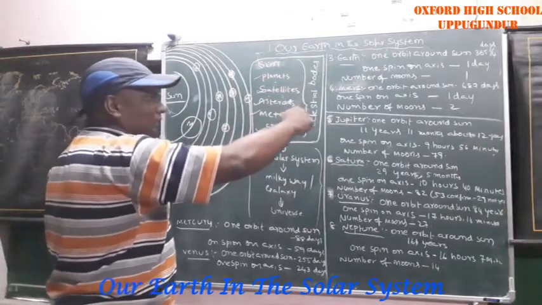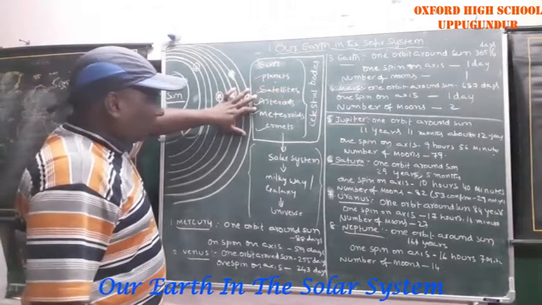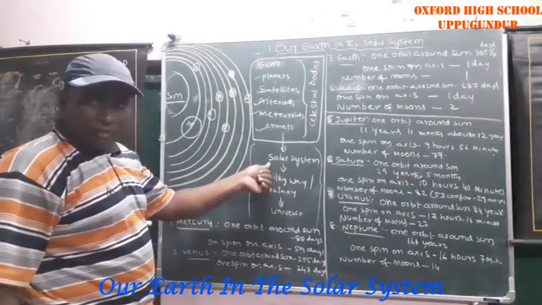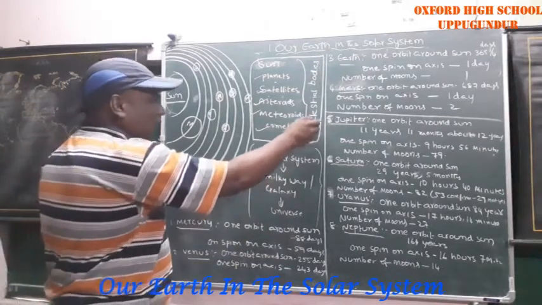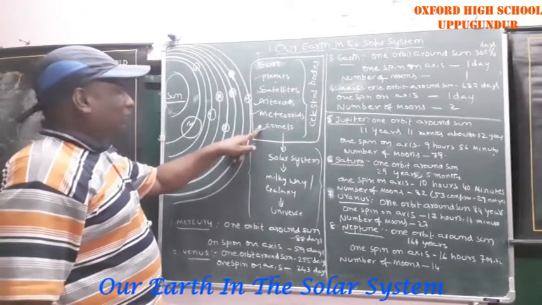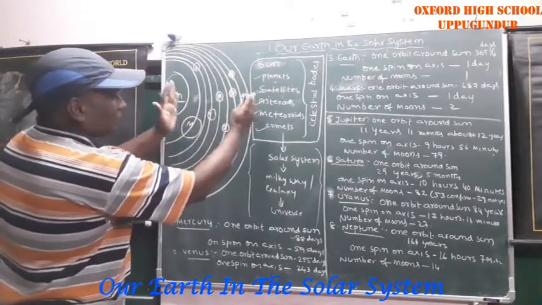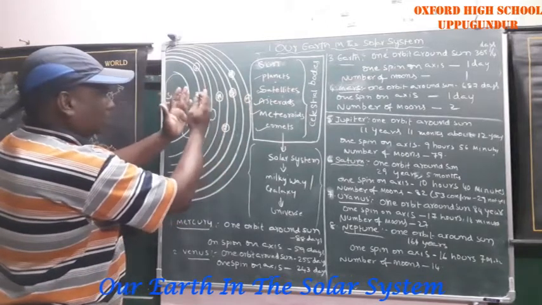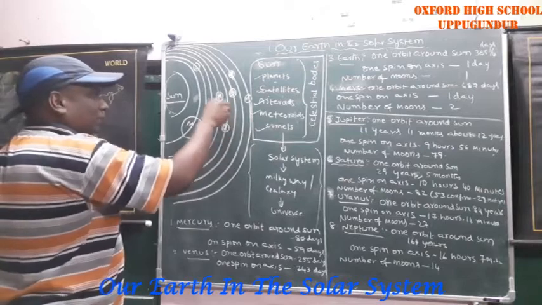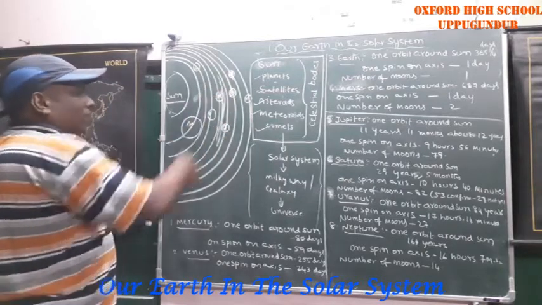These celestial bodies are part and parcel of the solar system. Solar system means all of this together. The asteroid belt is also located here, between Mars and Jupiter. I explained this in the previous class.